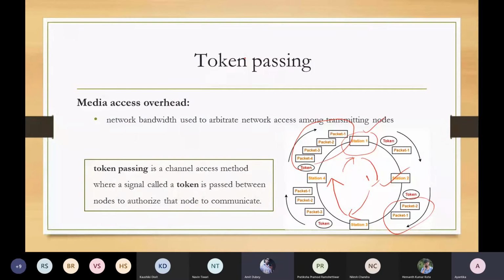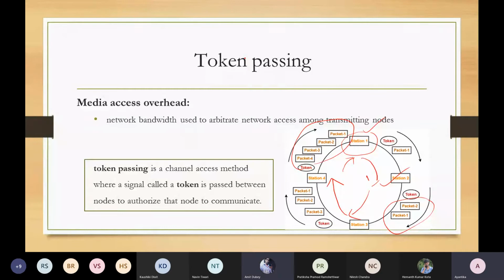Token passing, yes. Ma'am, in token passing, do we use a time-bounded token, or will a token be released cycle-wise to the other station? It is also based on your application. But if you think in general, when you allow a station to hold a token for unlimited time, what will happen?